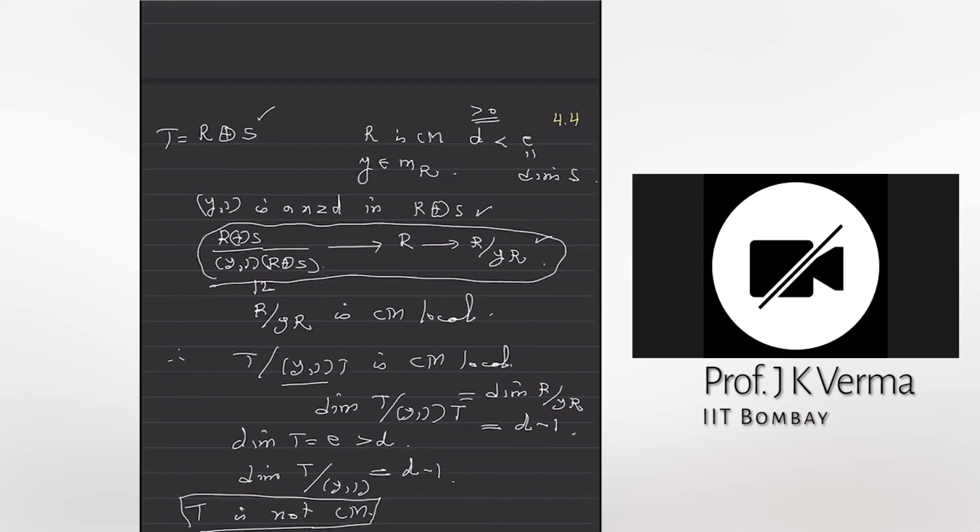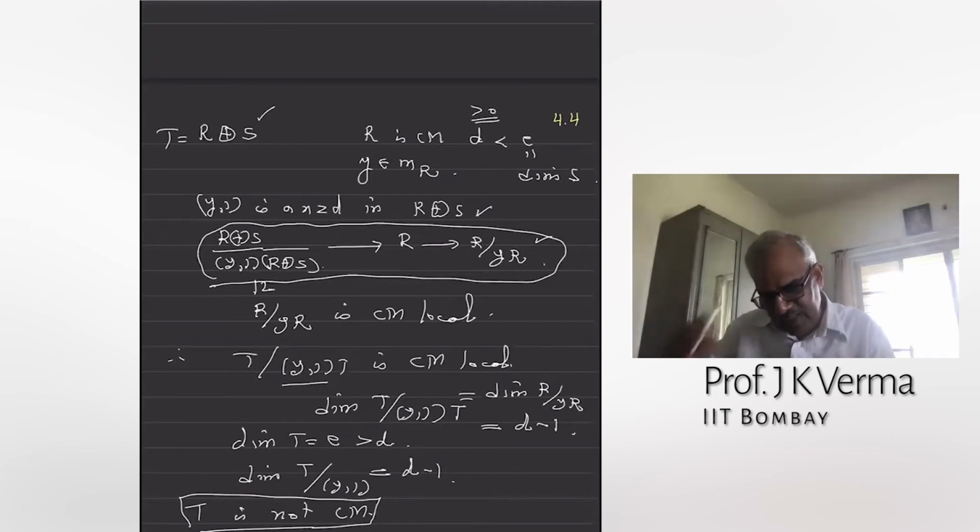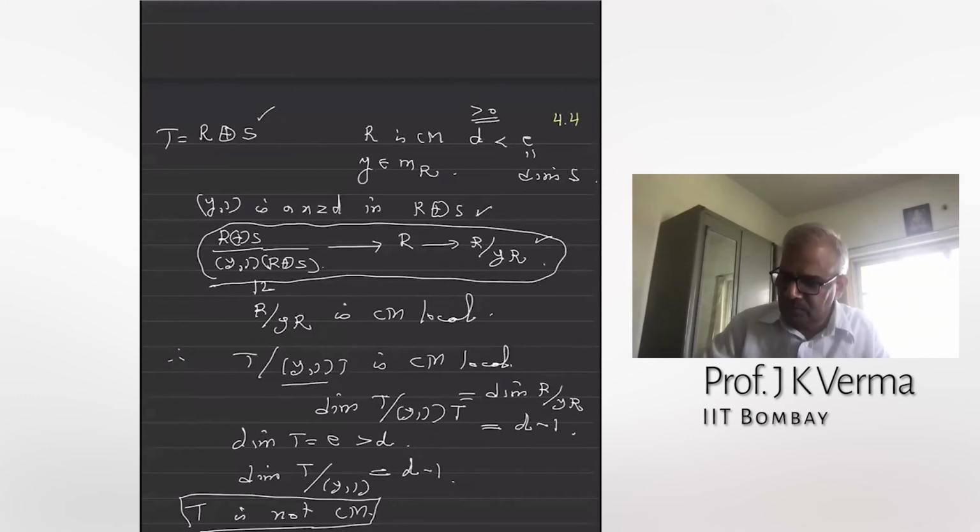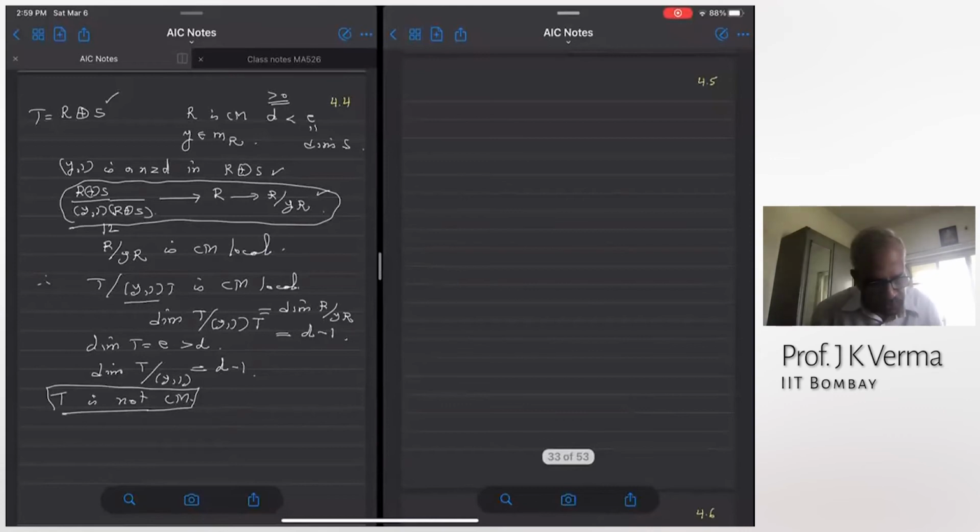So it says that after going mod a non-zero divisor, you may get Cohen-Macaulay, but the original ring need not be Cohen-Macaulay. But the other direction is always true, even for non-local rings. The converse is true when you have a local ring. Any other doubt? All right, so that is this property.